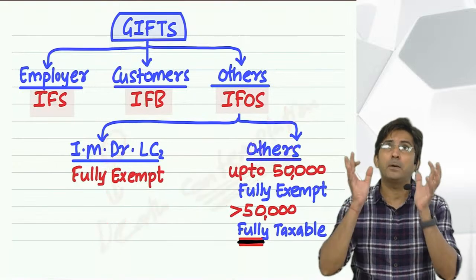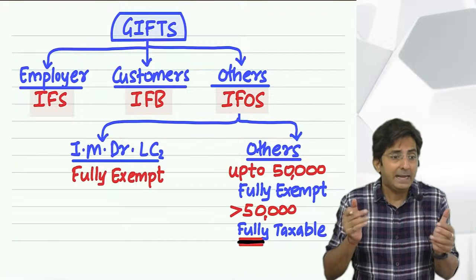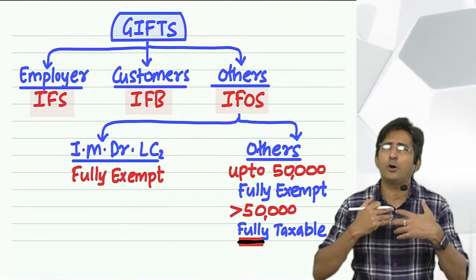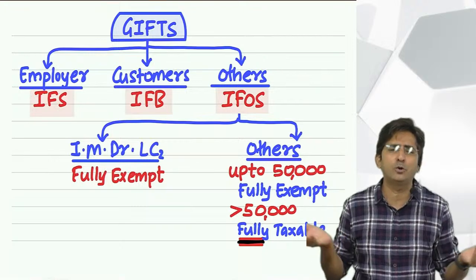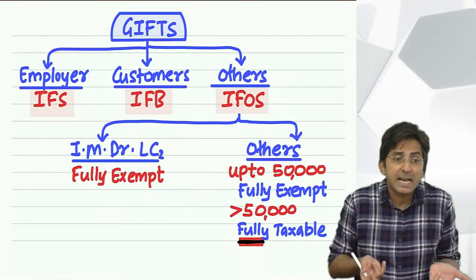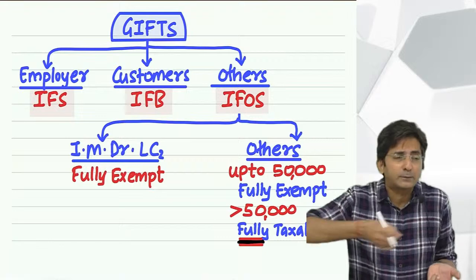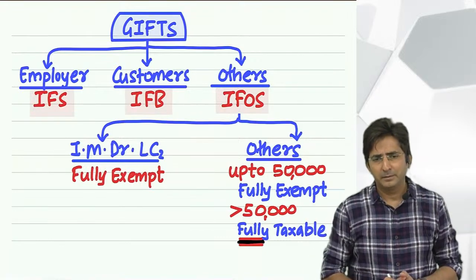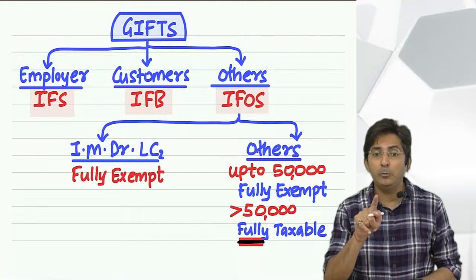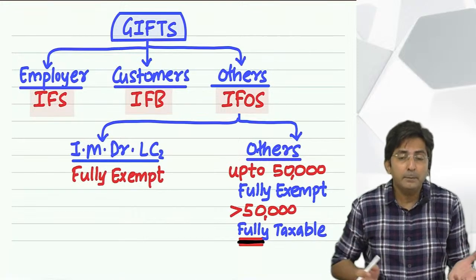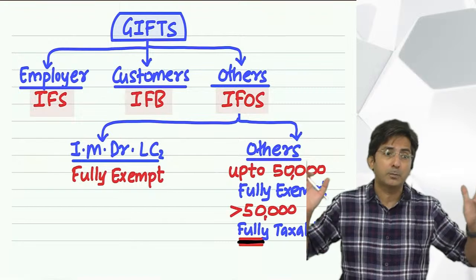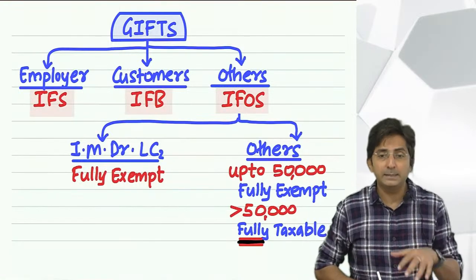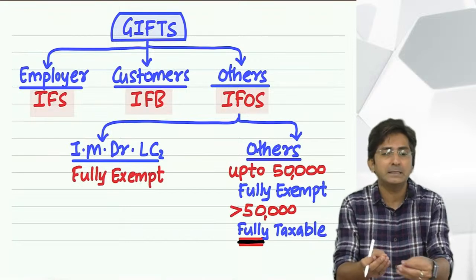So imagine that person is at his last stage, and at that time he has left all the greed and everything because he knows he is going to die now. So at such a time, if he gives a gift of 20 lakhs, 50 crores to someone, it is exempt. Because even that gift is believable and it happens in real life. Imagine Mukesh Ambani, such a rich person. Now suddenly if he comes to the last stages of his life, he is in hospital, hardly a few days are left.